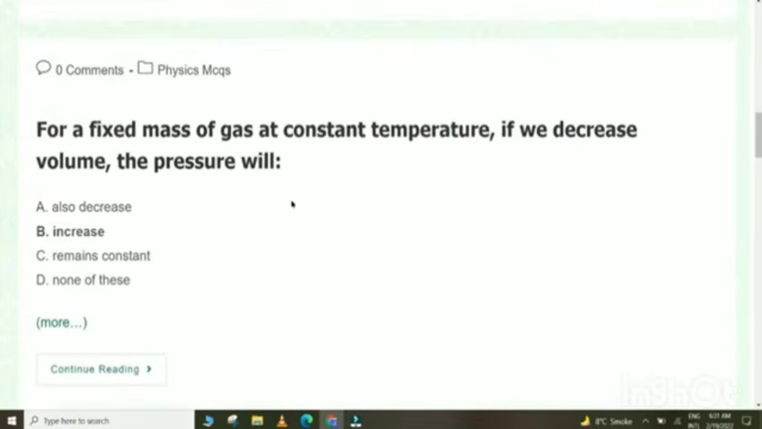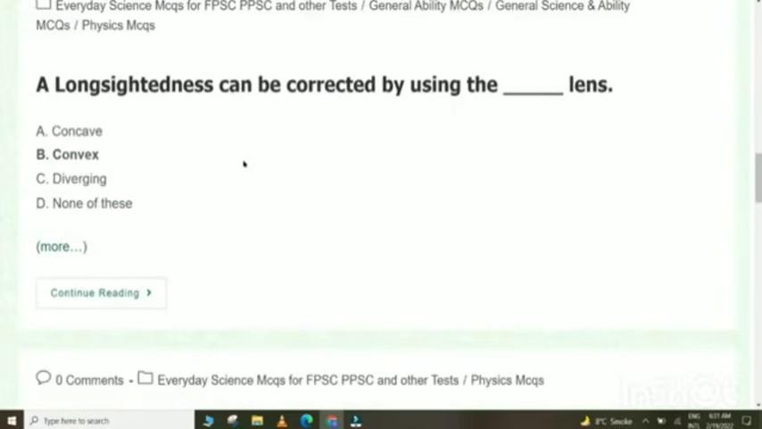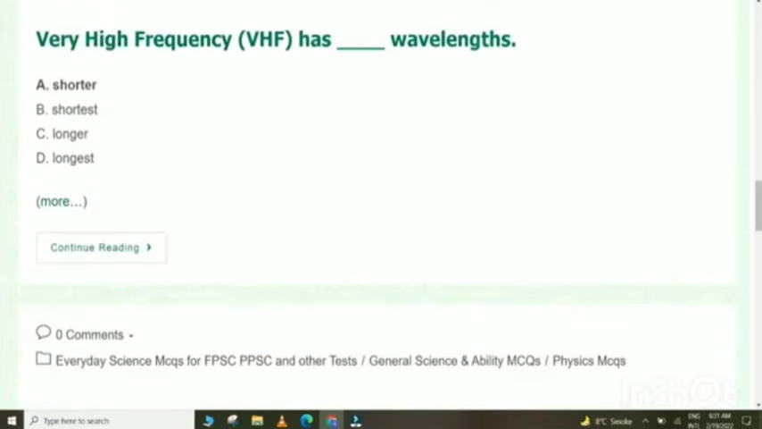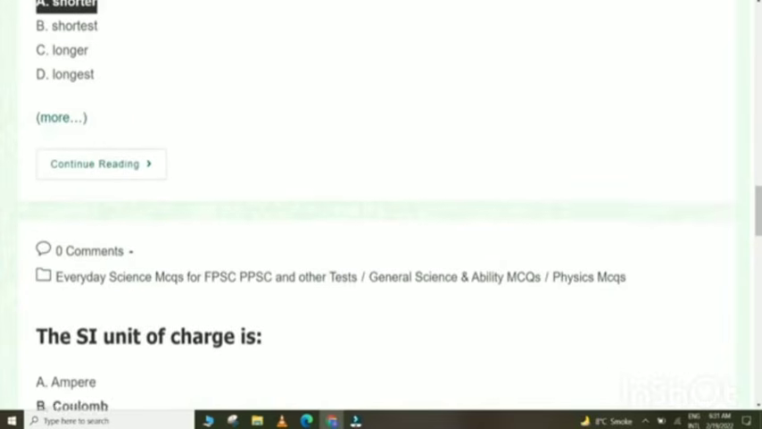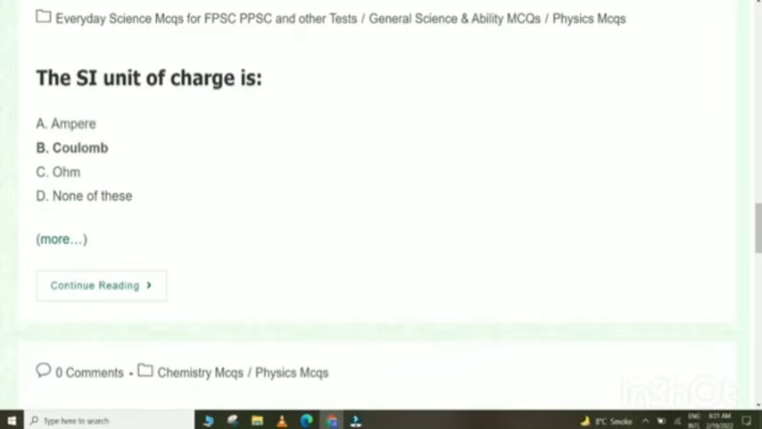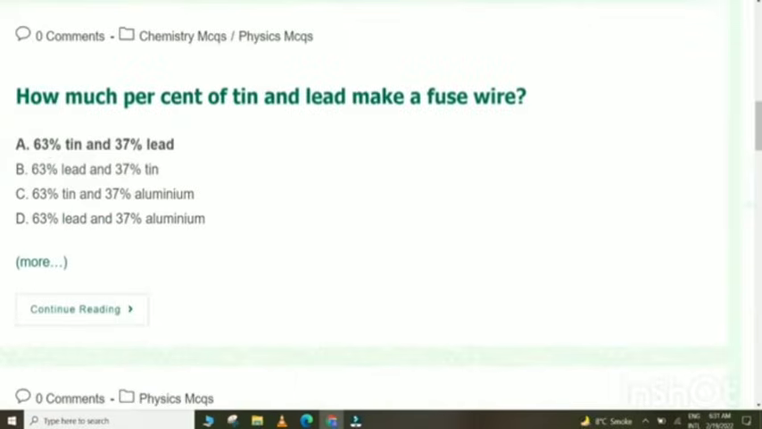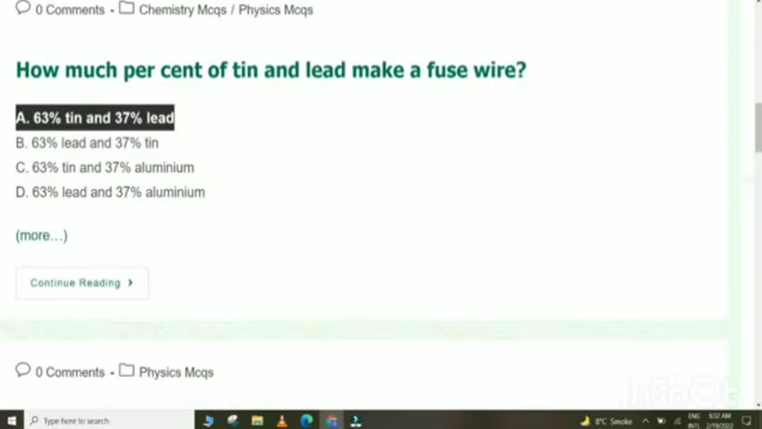For a fixed mass of gas at constant temperature, if we decrease volume, the pressure will increase. Long-sightedness can be corrected by using the convex lens. Very high frequency has shorter wavelength. The SI unit of charge is coulomb. Salt is neutral in nature. How much percent of tin and lead make a fuse wire? 63% tin and 37% lead.